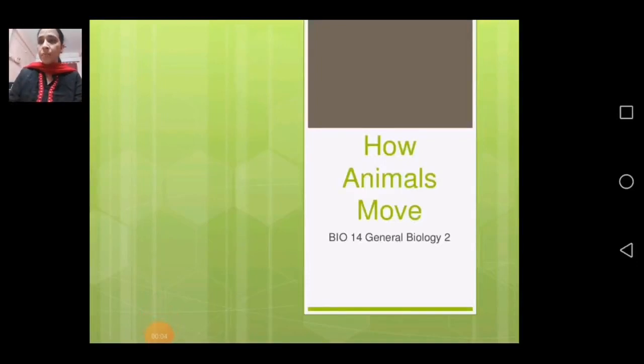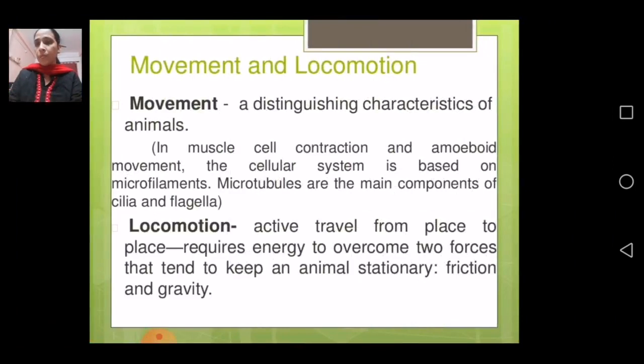So, students, as we have seen just now, animals show different types of movement. So, movement and locomotion, what do we understand by this? Movement is a distinguishing characteristic of animals, involving muscle cell contraction and amoeboid movement, that is, the cellular system based on microfilaments. So, movement is a distinguishing characteristic of animals, that only you have to remember.